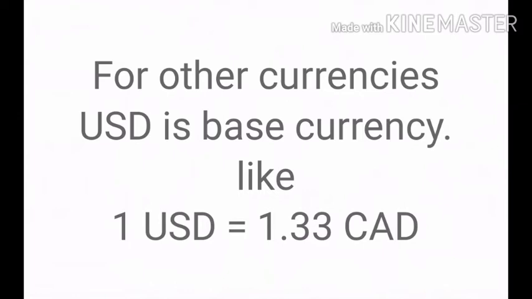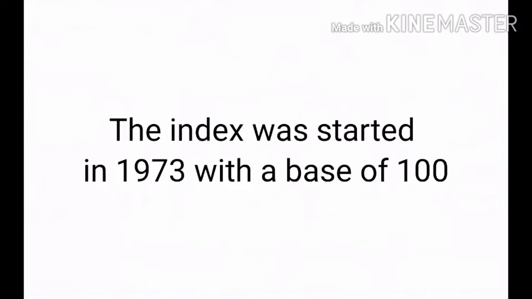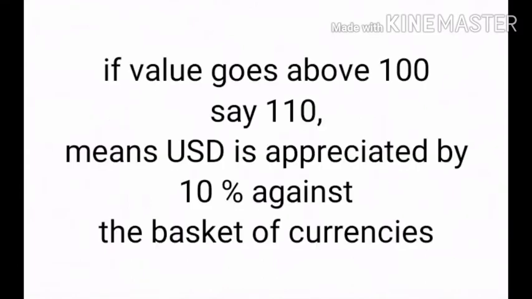So friends, this index started in 1973 with a base of 100, and values since then are relative to this base. It means if the value goes above 100, say 110, that means the US dollar has appreciated versus the basket of currencies by 10%.